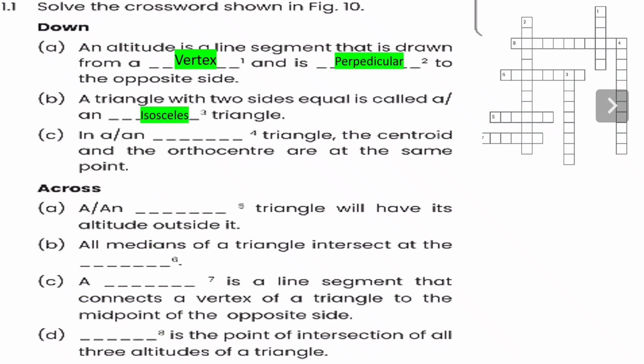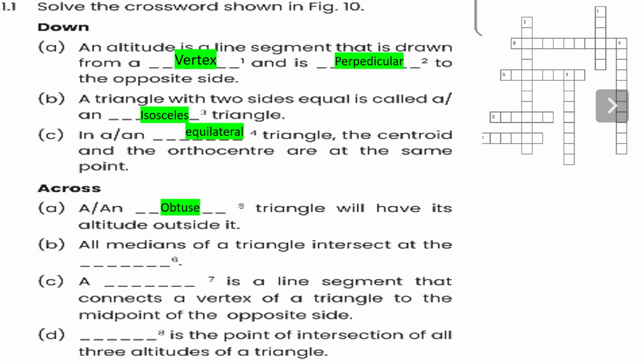In an equilateral triangle, the centroid and the orthocenter are at the same point. This answer will be equilateral.